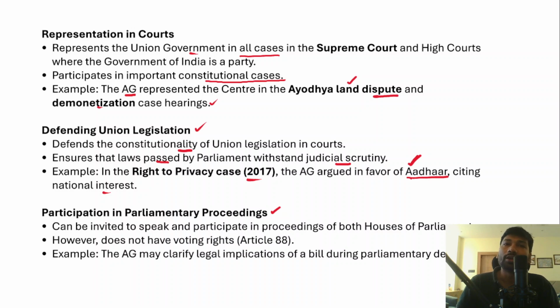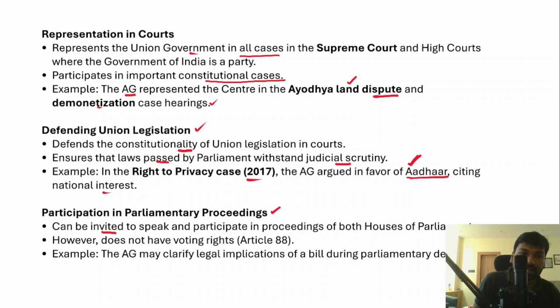Even though the Attorney General is not a member of either house of the parliament, he can take part in the proceedings of the parliament. However, he is not eligible to vote in both houses of the parliament, right? He can be invited to speak and participate in the proceedings of both houses of the parliament.